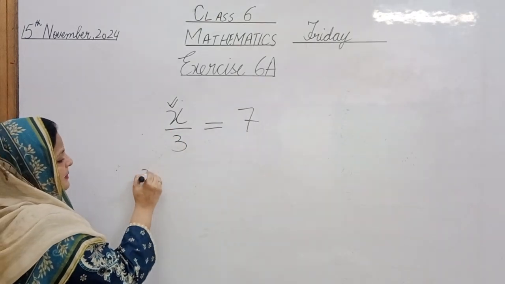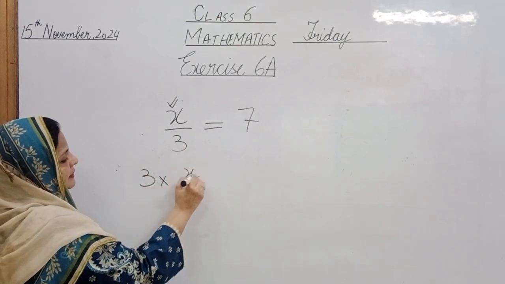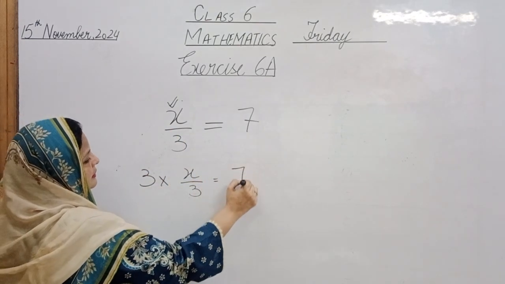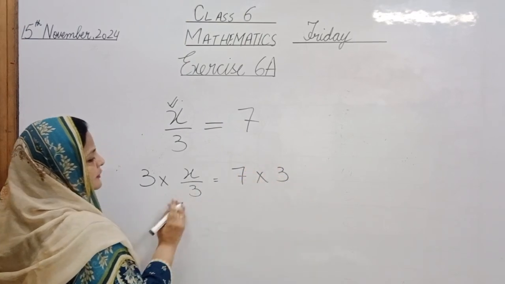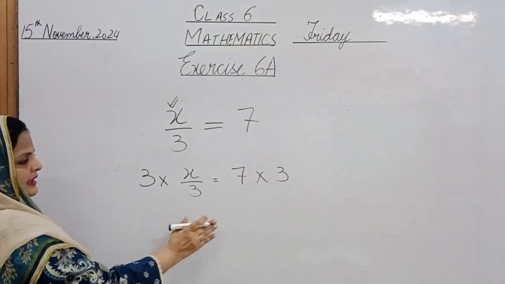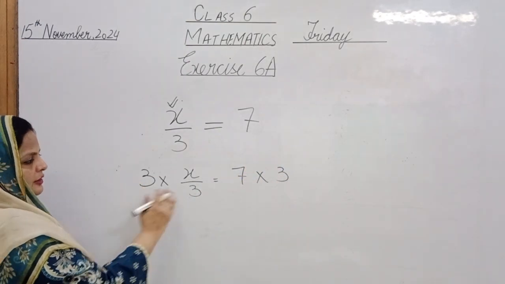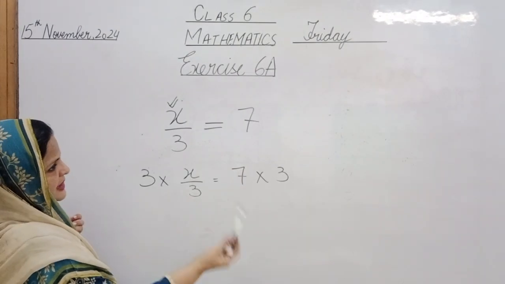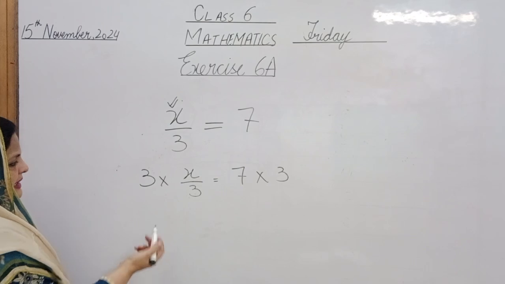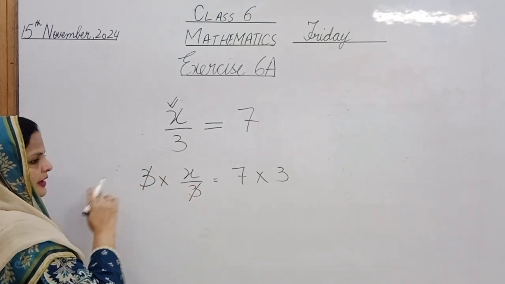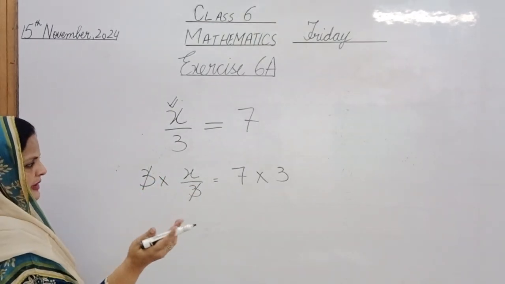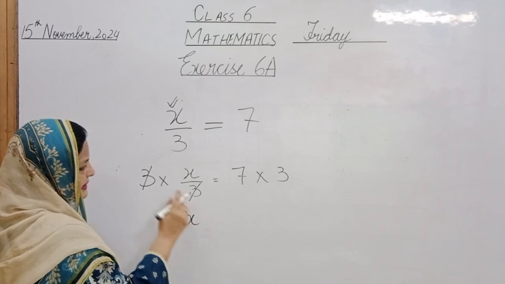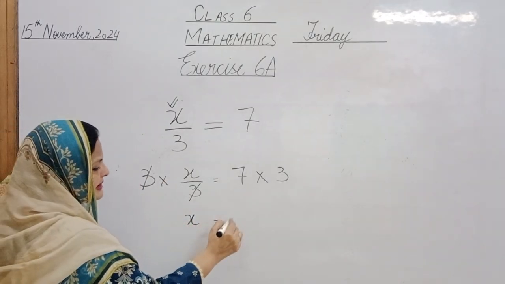So we will multiply 3 on both of the sides, so that a similar operation is done on both sides. It is multiplication on the right hand side, so is the multiplication on the left hand side. And on this side, 3 and 3 will cancel out each other, you know it very well. So x remains alone here now.